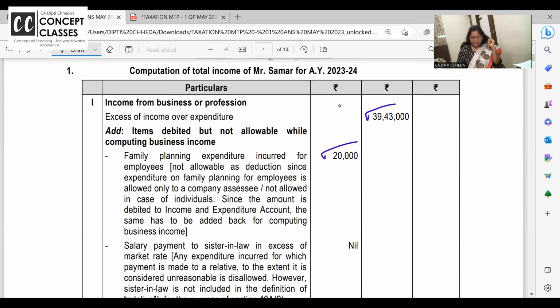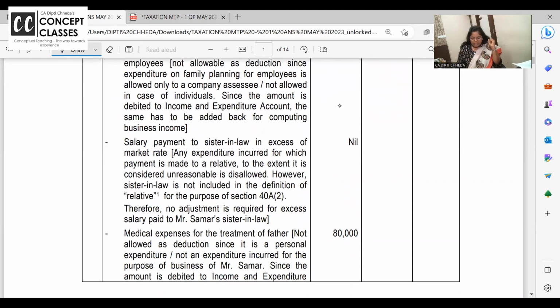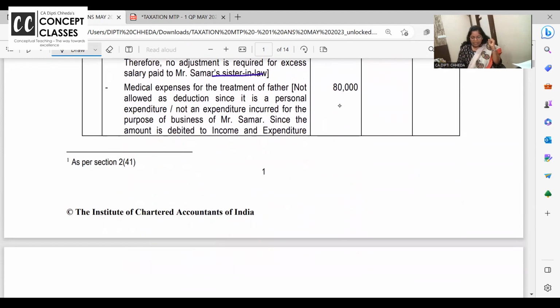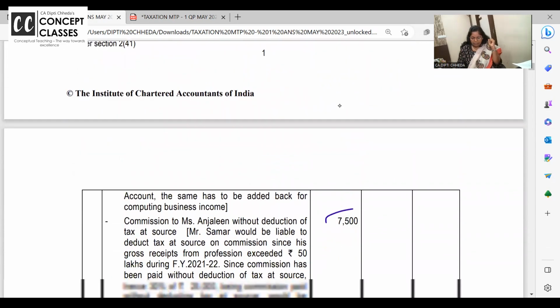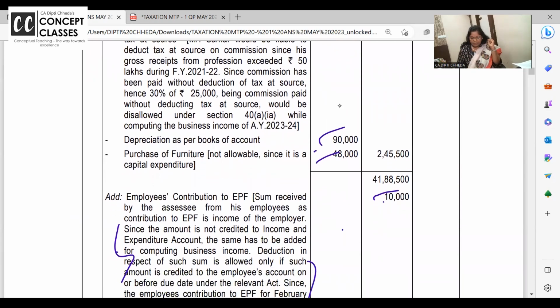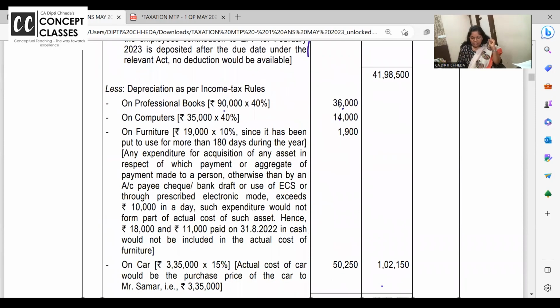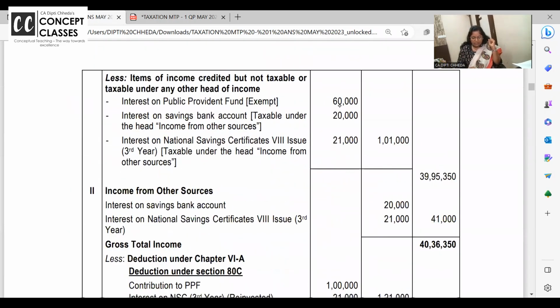We have started with the net profit, add back family planning expense. Salary is allowed because she is not a relative. Medical expenses, add back for the father. Commission disallowed, TDS nahi kaate to 30%. Depreciation as per books, add back. Depreciation as per income tax, we have deducted. Interest on PPF saving NSC, this first only I said deduct because this is not a part of professional income. ठीक है ना? अब क्या करते हैं next?